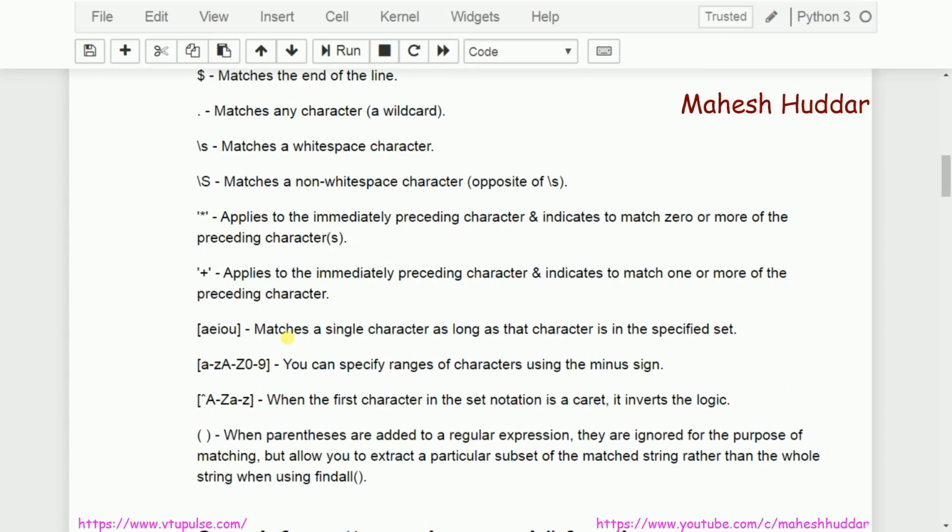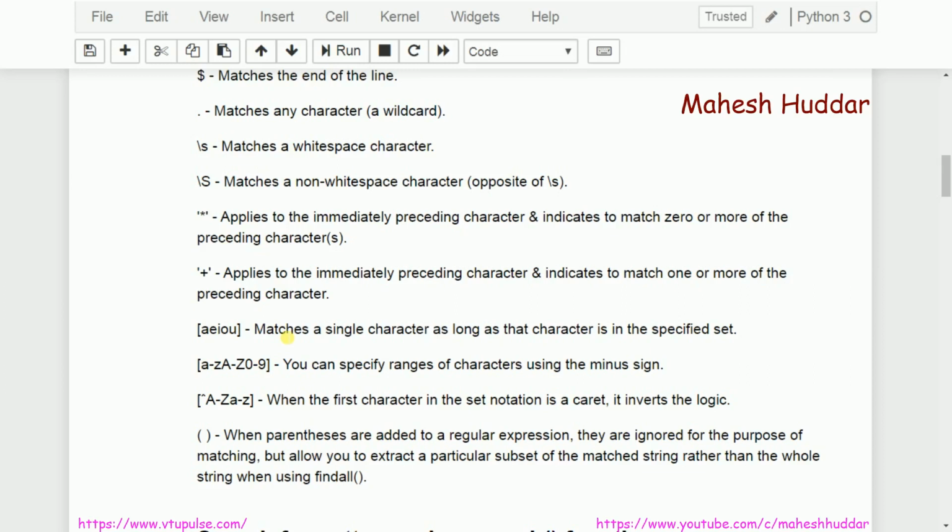So if I write within square brackets A, E, I, O, U, what this particular regular expression does is it tries to match a single character within whatever we have written within the square brackets. So it will match either A or E or I or O or U. That is what it tries to match, a single character within this particular character sequence.